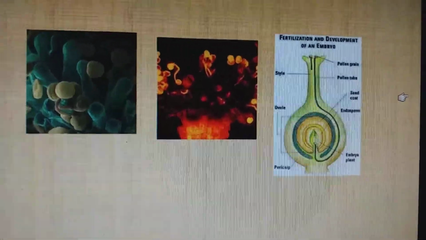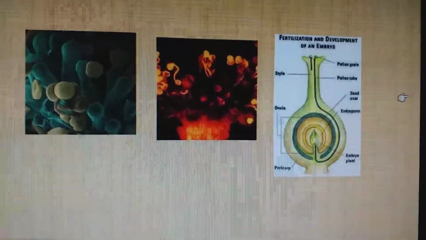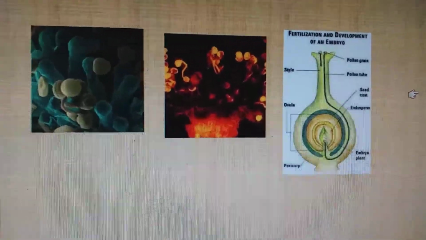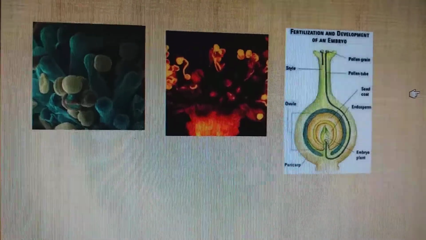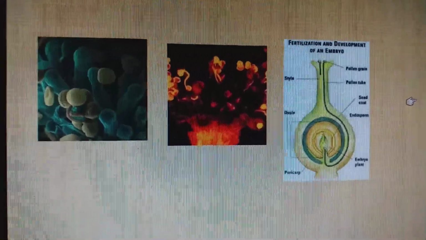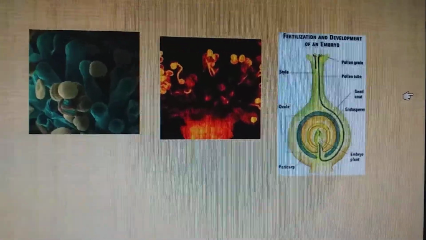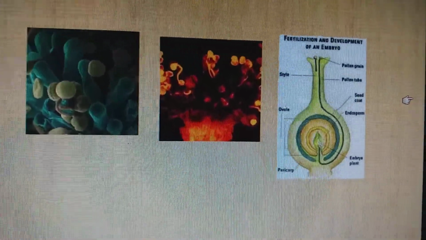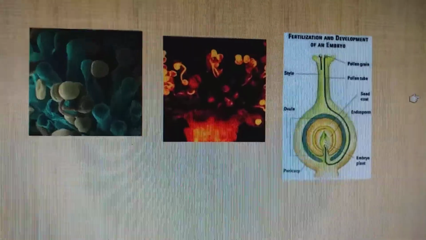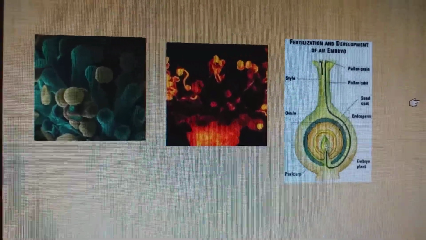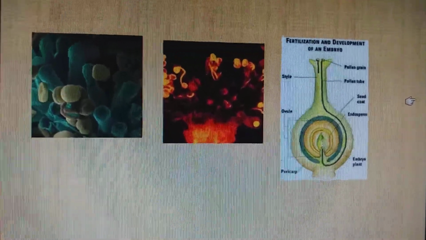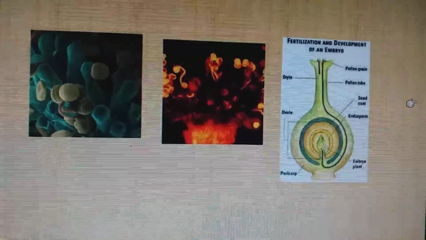At the same time, the second male gamete will go to the center portion, which is the central cell, also known as the polar nuclei. They are haploid, but they are two in number. The second male gamete is also haploid, along with the two haploid nuclei.